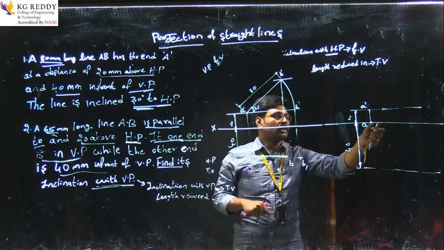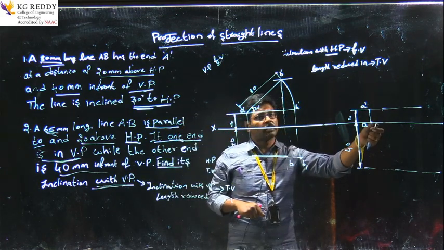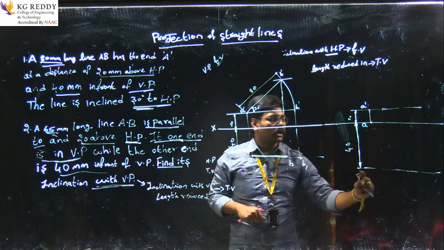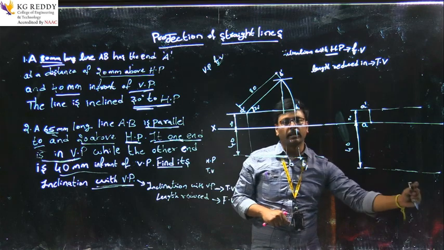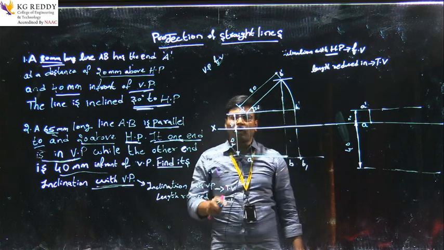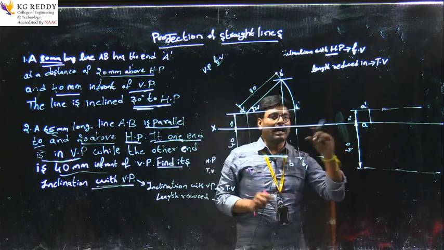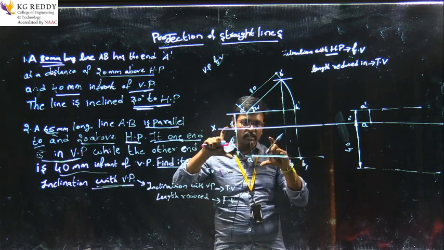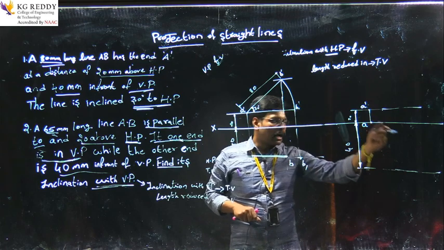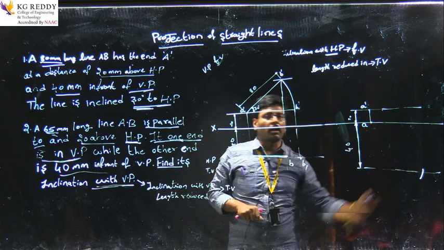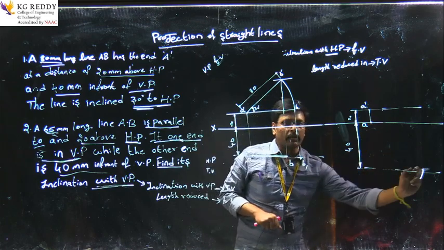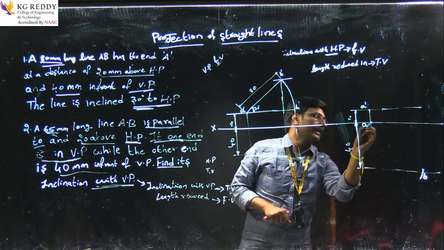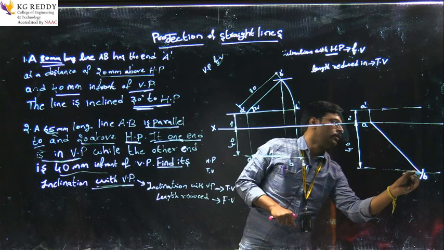I am placing the needle here and drawing an arc on this reference line, and this is the point B.